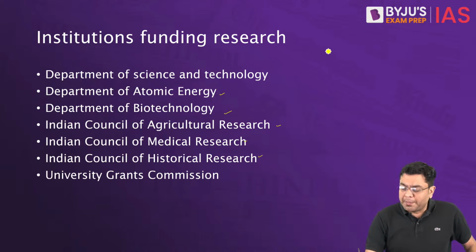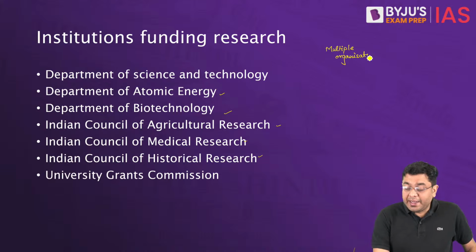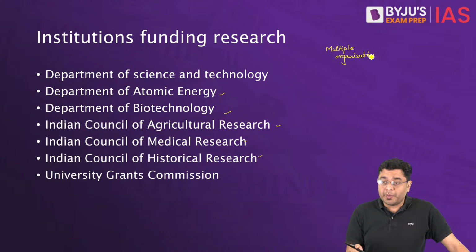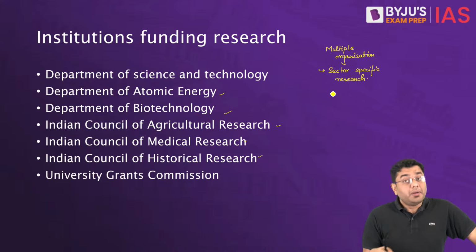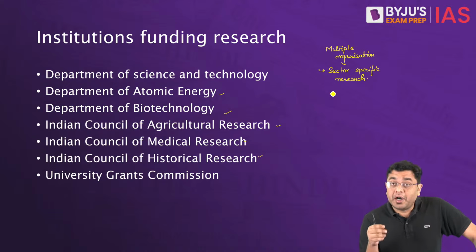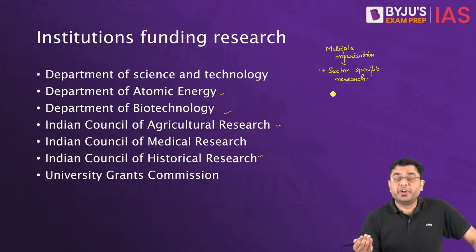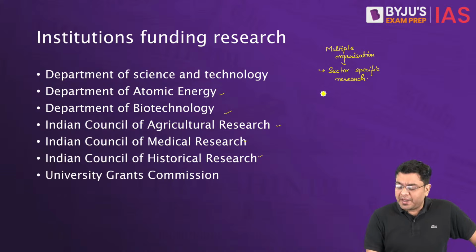So when we talk about multiple organizations, now, what can be the benefit of it? Ideally, you should be aware of both sides of the argument. So with multiple organizations, the benefit will be sectoral research. Sector-specific research can be carried out. Then also, ideally on paper, if you have a different research body for medical research, a different research body for historical research, etc., funding and availability and clearance for funding should also be comparatively easier.